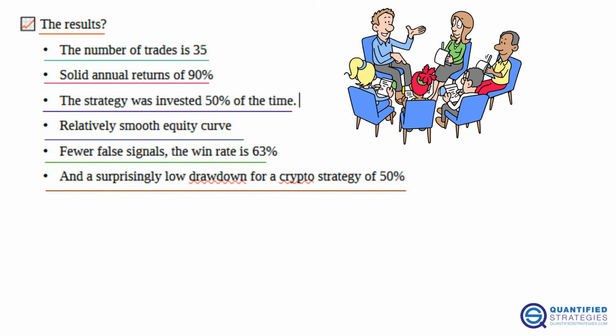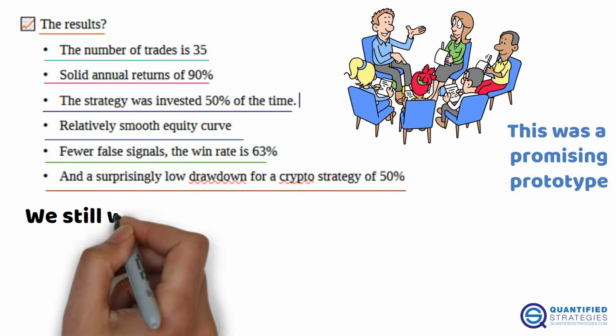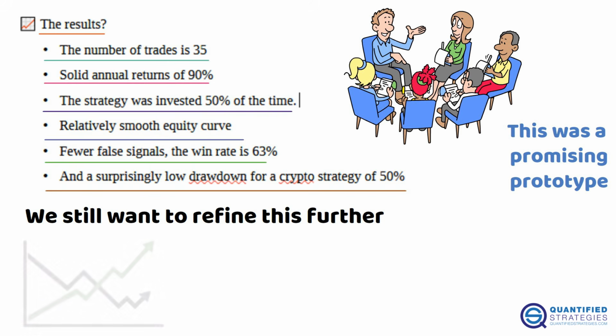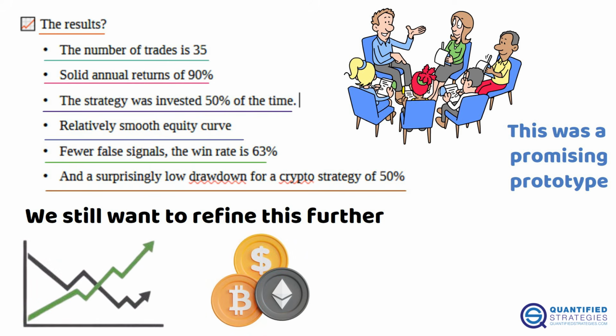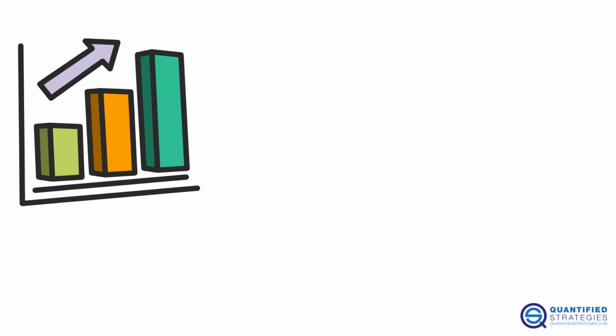Now, of course, past performance isn't a guarantee, but this was a promising prototype. We still want to refine this further, maybe add a volatility-adjusted position size, or test it across other cryptos. So that's how we created a Bitcoin trend-following strategy using ChatGPT, and gave it a profitable twist.